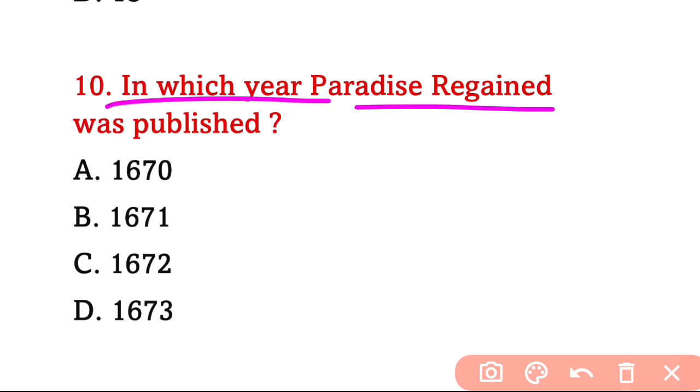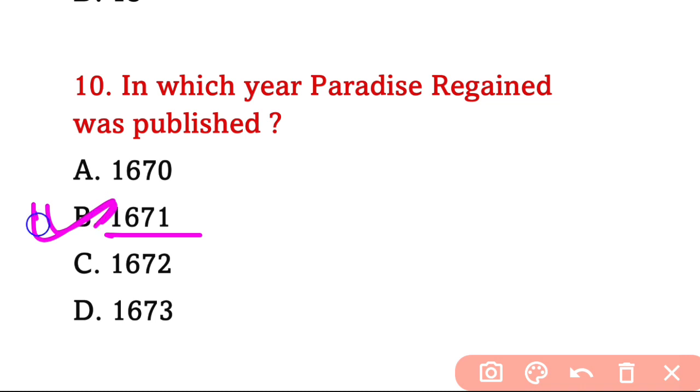Next question number 10. In which year was Paradise Regained published? What will be the answer? The answer will be 1671. So option B is correct.